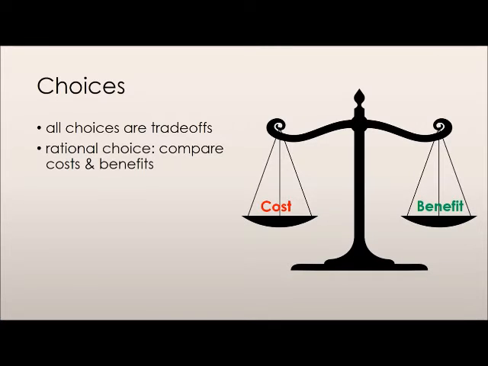In economics, we assume that people make rational choices. This means that before making any decision, a person will compare the costs and the benefits associated and pick the option that brings the greatest net benefit to them. I know in the real world that is not always the case, but for simplicity's sake, we will assume that it is.